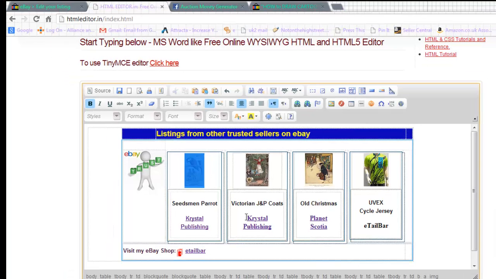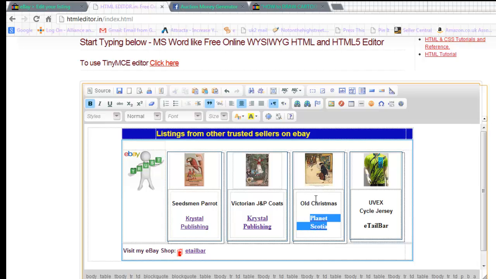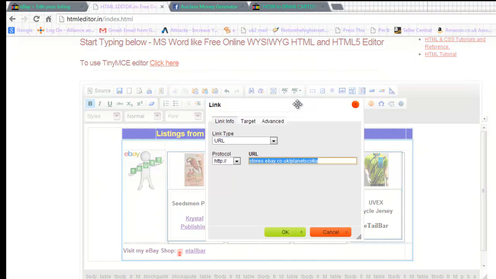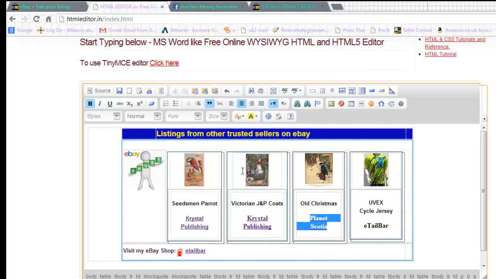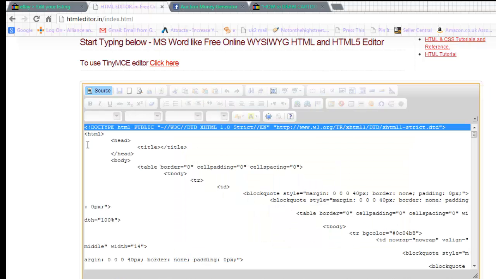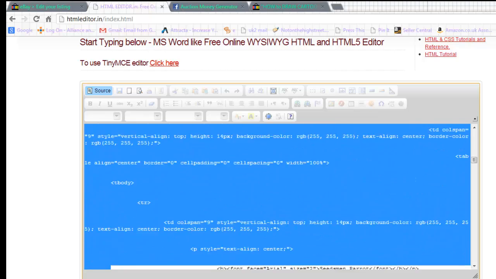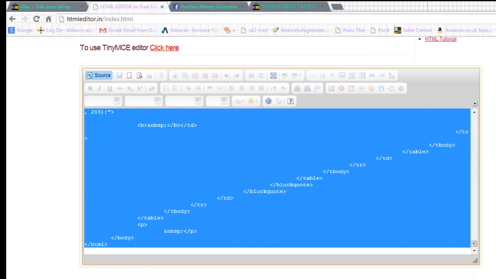And I've also put links to shops. So here, for example, I've put some text in, and then I've just placed the link against that text by clicking on the link button here. Just there, you can see here I've got their address to Planet Scotia. So now what I want to do is I want to drop this box into a listing within eBay. So let's do that. And what I need to do is grab the source. Here's the source here. Again, highlighted in blue. Okay, I've got all the source.